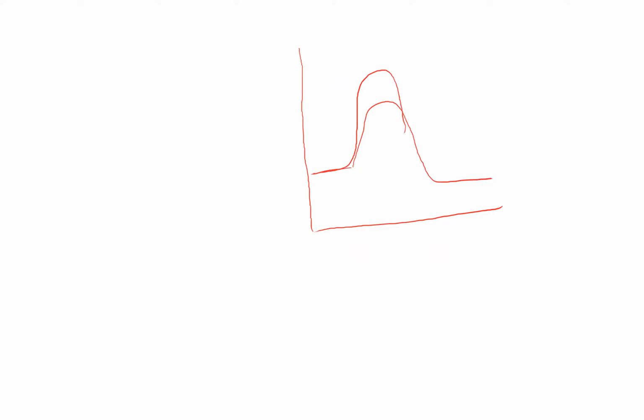This is going to be the uncatalyzed path. This is going to be the catalyzed path we have.